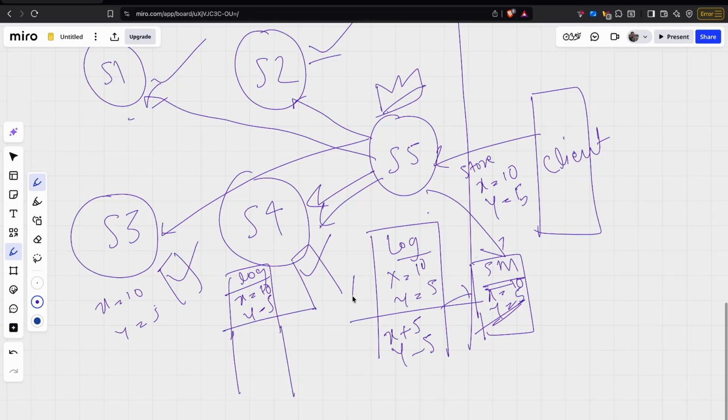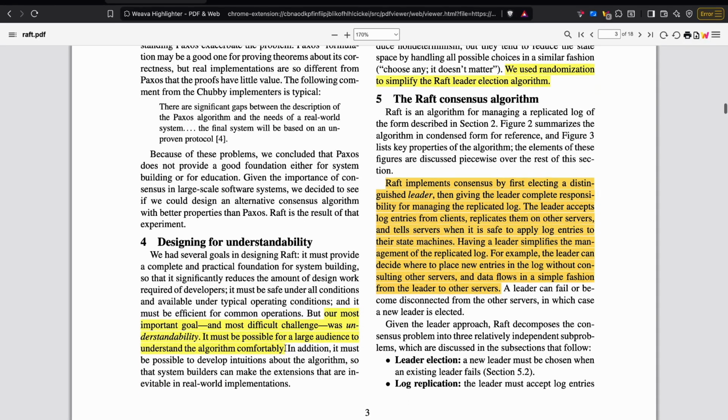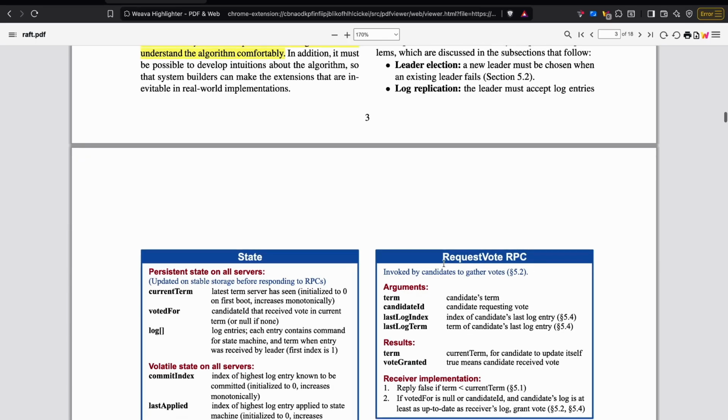So this was index 1, this is index 2, this is index 1, this is index 2. Under no scenario it is possible that these two indexes have different commands. If this is x plus 5 and y minus 5, this also has to be x plus 5 and y minus 5. So you can say these are the conditions or these are the rules. How these rules are enforced we will know again as we dive deeper. Okay, this was log replication.